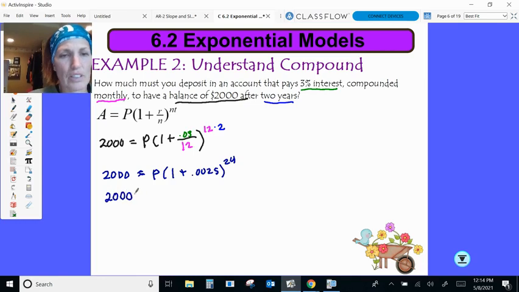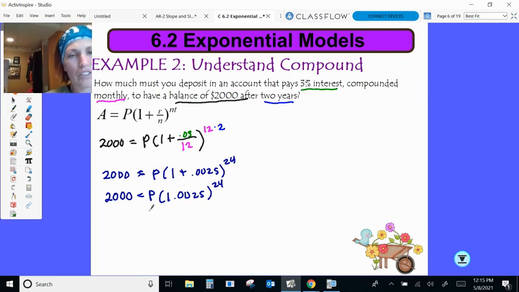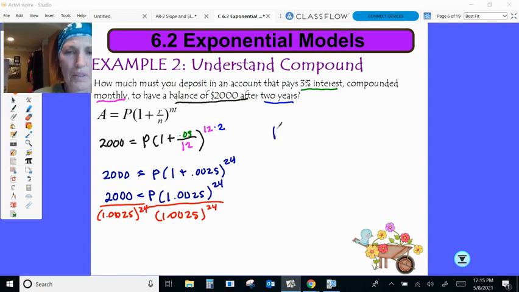So 2,000 equals P times 1.0025 to the 24th. Now here I'm just going to go ahead and divide. Solve for P. I'm just going to divide by 1.0025 to the 24th. And that will give me a principal value that I need to deposit.